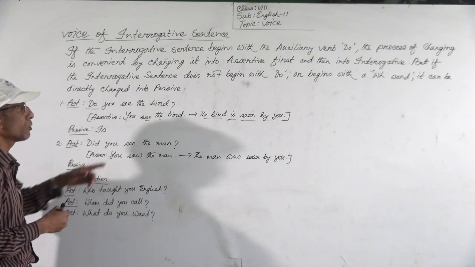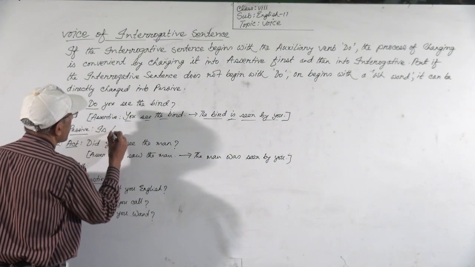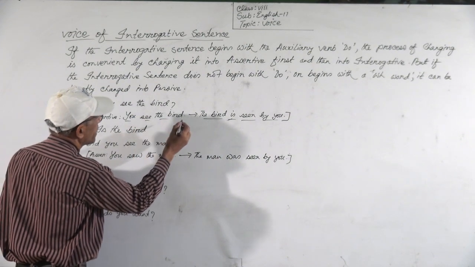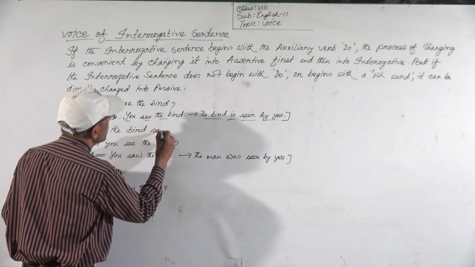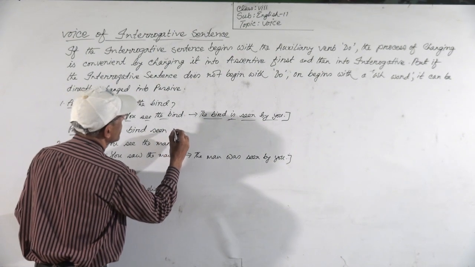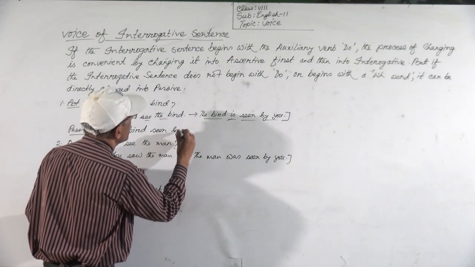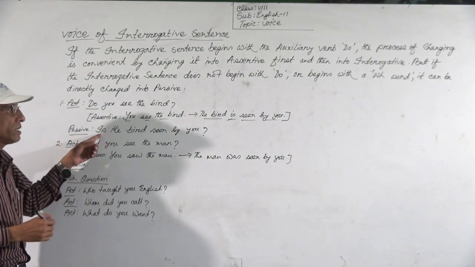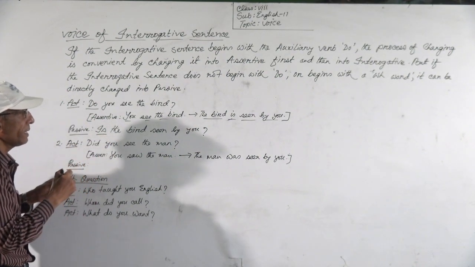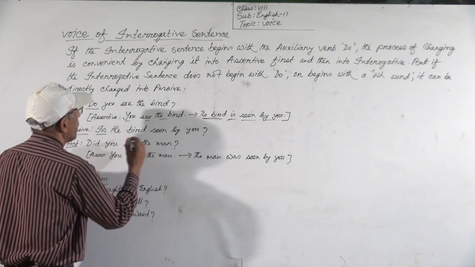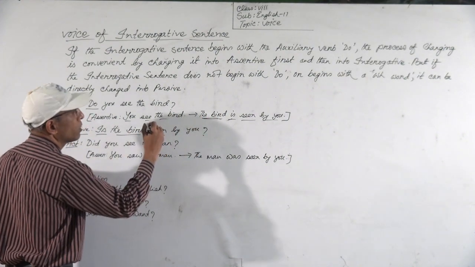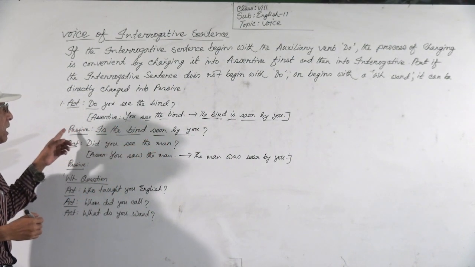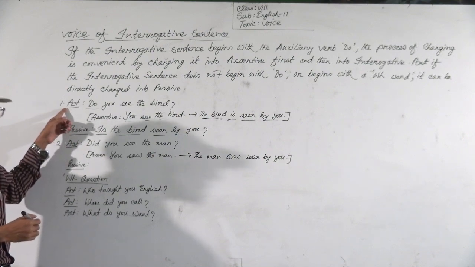So at first the auxiliary verb is, then the subject the bird, then the past participle of the main verb seen, and then by you. So: is the bird seen by you? This is the answer of the first example.